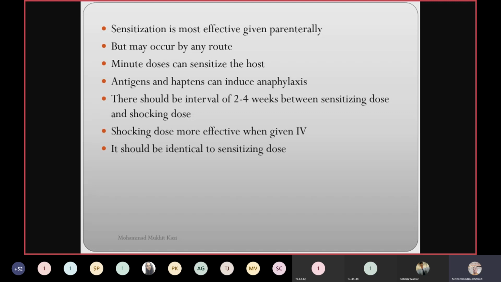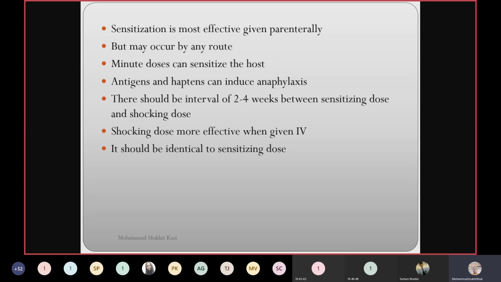I have experienced that also. It is poisonous to some people. That's why you must take care of that. You just have some amount, and if you do not show any allergic reaction on your tongue, then you can go further for eating that aruchi vadi. Okay. Minor doses can sensitize the host. Very minor doses are required.